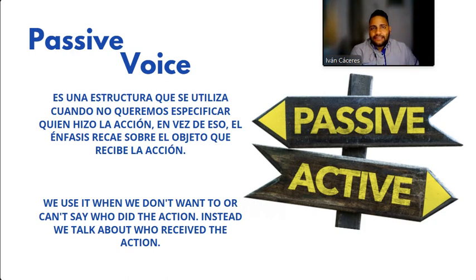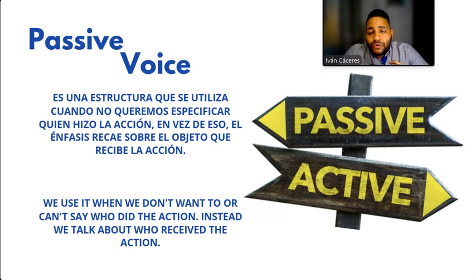That is just a quick sentence, a quick example. But if I don't know who did it, I can just say I got a call. Okay, or I received a call, or a call was made to me, etc. All of that is passive voice.